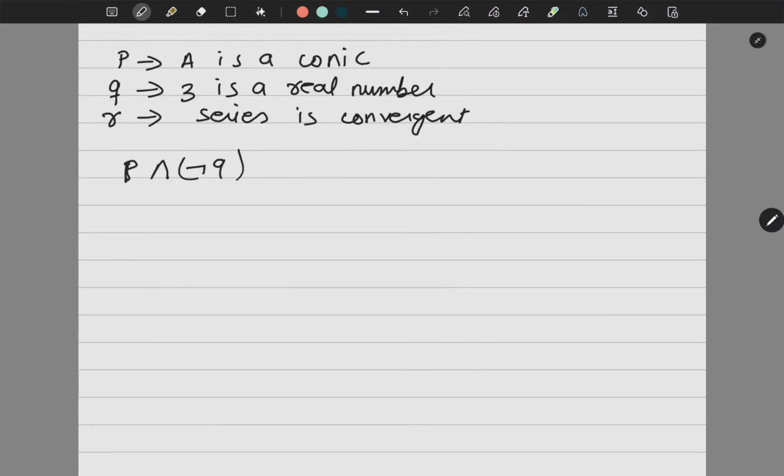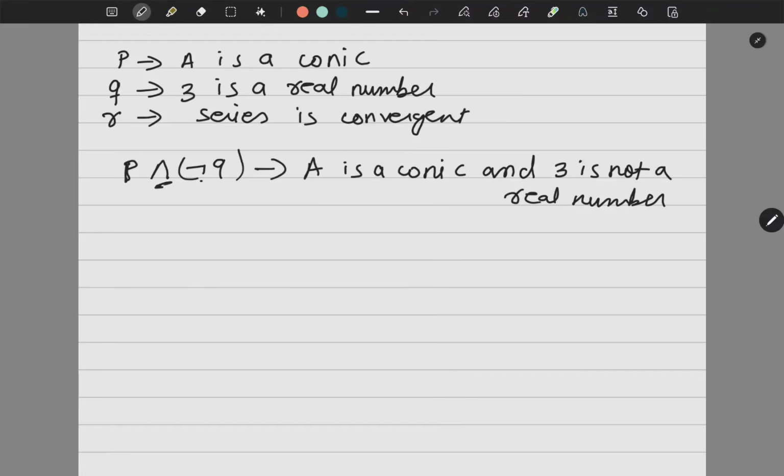See, this is AND and this is negation of Q. What is P? A is a conic. So what will I say? A is a conic and 3 is not a real number. So I read this as 'and' and this as 'not'. This is how you should learn to do it.